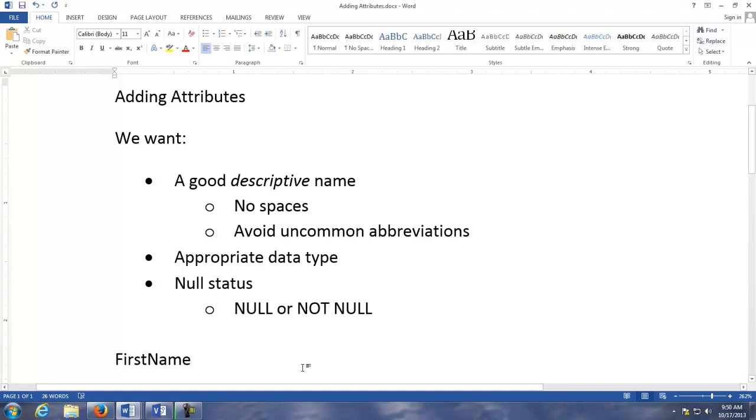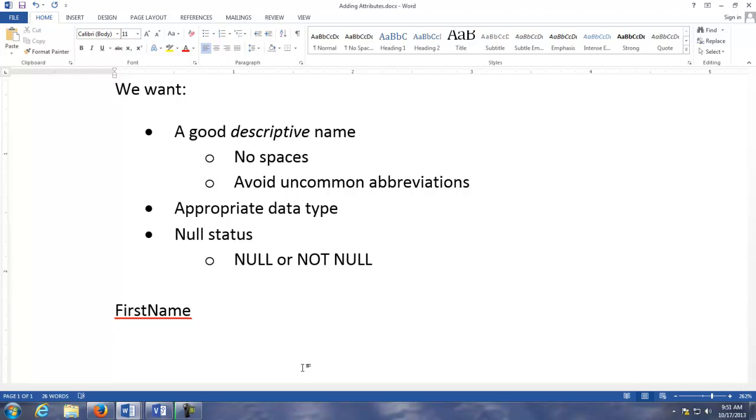Another thing I want you to keep in mind is when you're coming up with attribute names, don't use uncommon abbreviations. Here's an example of a common abbreviation that would be perfectly acceptable: QTY, everybody knows that means quantity. Or even something like SSN, we all know that means social security number.